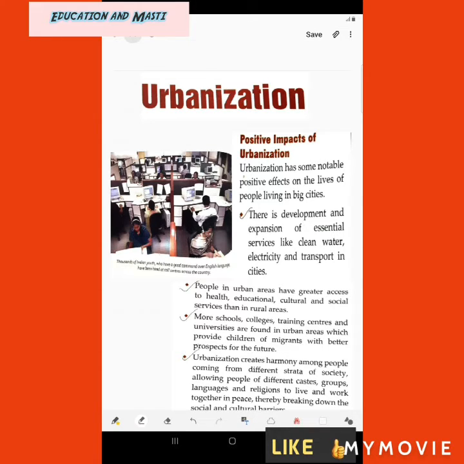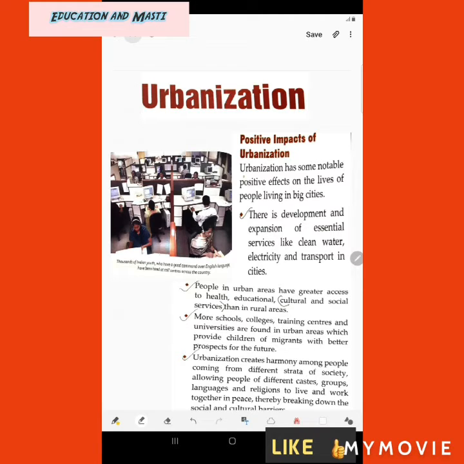Then people in urban areas have greater access to health, educational, cultural and social services than in rural areas. Means in rural areas, health, educational opportunities and job opportunities are not as many as in urban areas. So urban areas have greater access to these opportunities, and also great opportunities for cultural and social services. Third, more schools, colleges, training centers and universities are found in urban areas, which provide children of migrants with better prospects for the future.